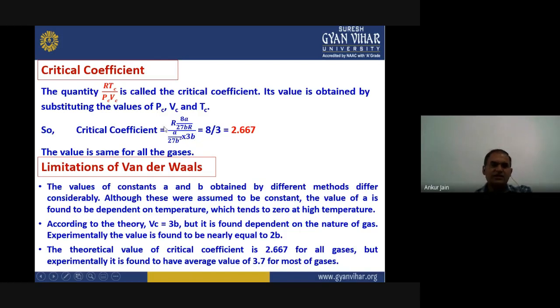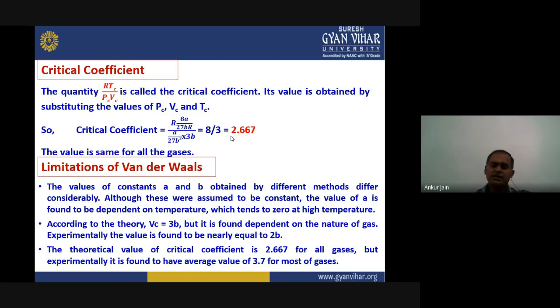On solving this, we are getting the value of 8 by 3, that is equal to 2.667. So the value is, in principle, it should be same for all the gases. This is a coefficient, so that should be equal for all the cases, or for all the different gases. So this is the final topic related to van der Waals equation of state.